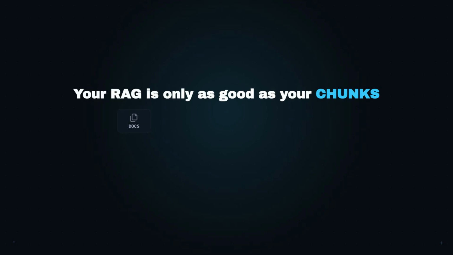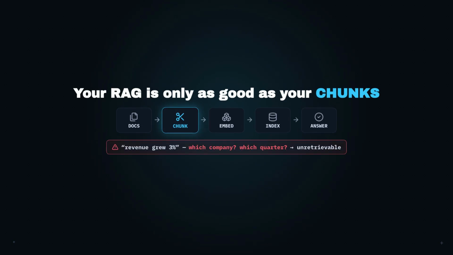Your RAG doesn't fail because the model is dumb, it fails because you fed it garbage chunks. A chunk that says revenue grew 3% with no company and no quarter is invisible to search. The knowledge is there, but you can't retrieve it. And here's what nobody tells you.